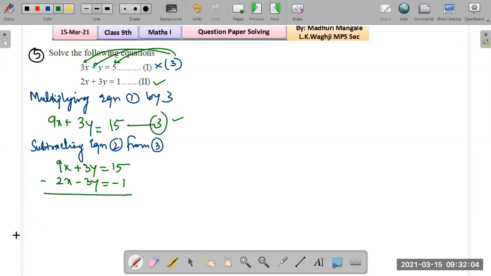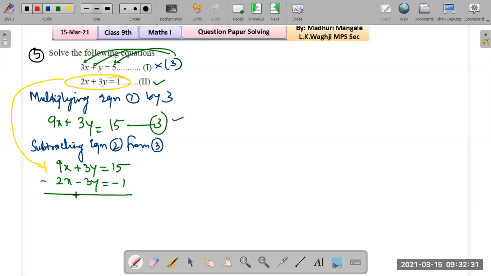Notice what I did. I have changed the signs of the second equation directly. Why so? Because we have to subtract the equations. So this equation changes to minus 2x minus 3y equals to minus 1. Whenever you are subtracting, remember you have to change signs of the bottom row.